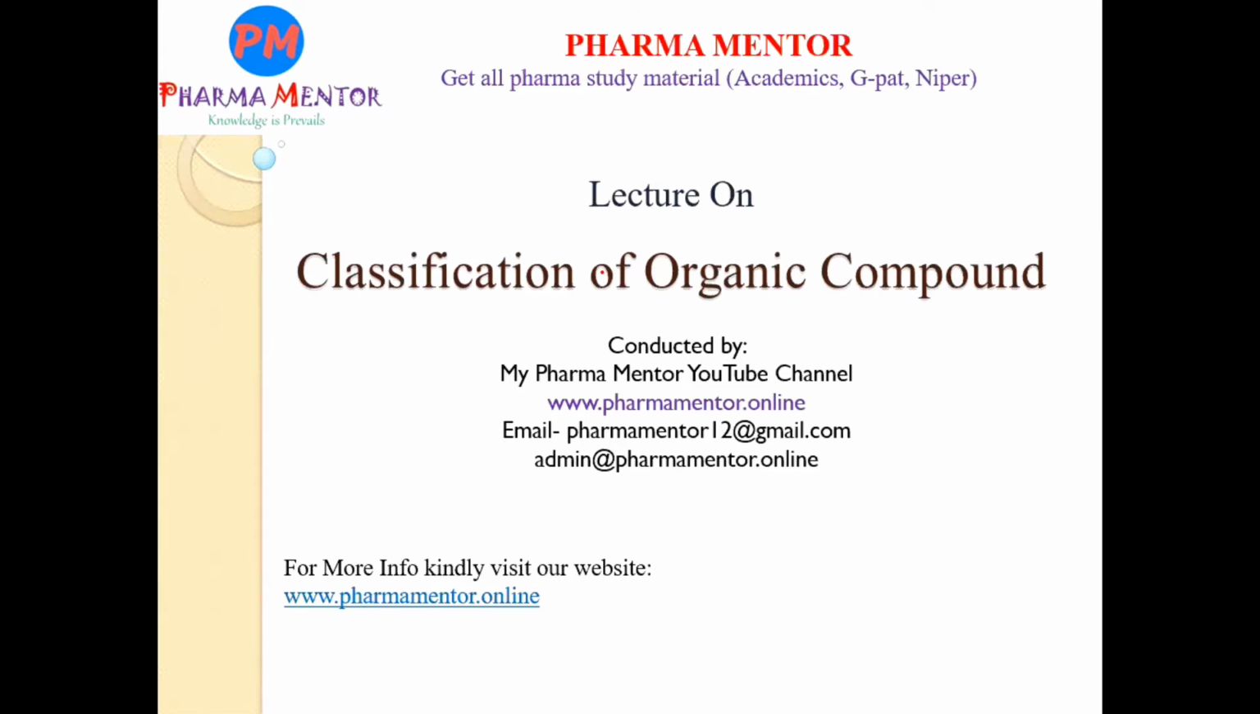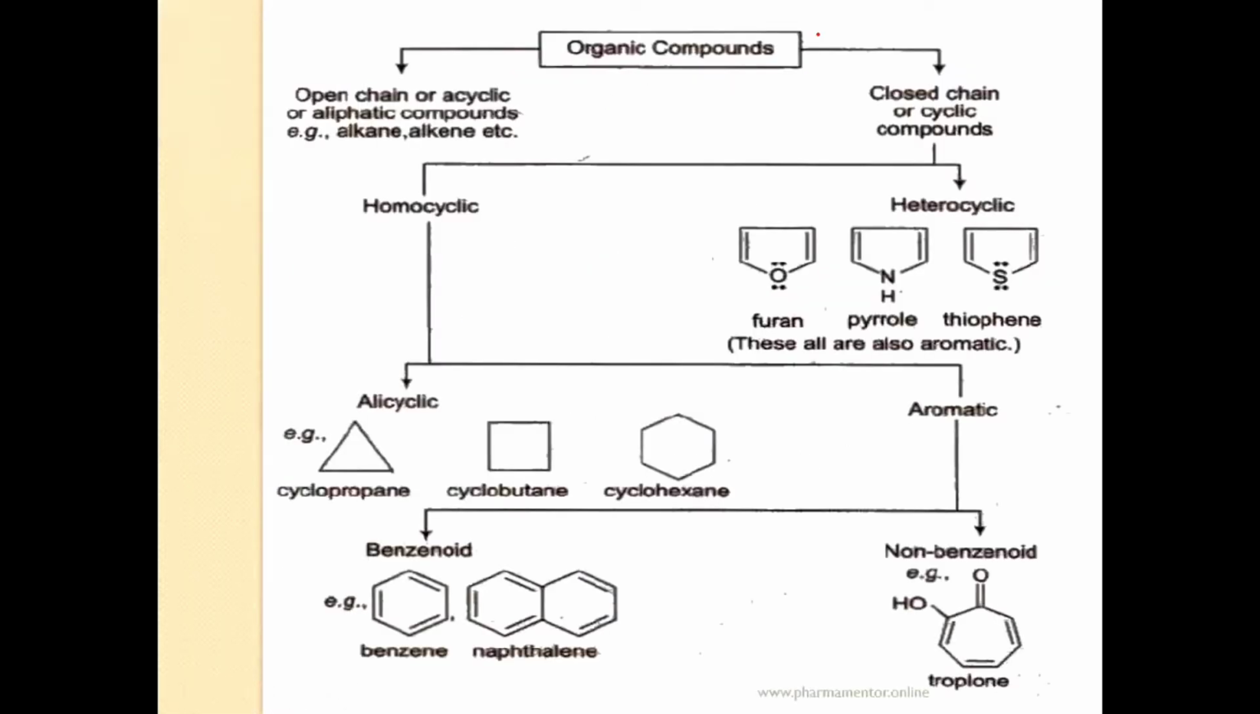So today we will discuss the topic classification of organic compounds. Organic compounds are mainly classified into two classes. First one, open chain, also called acyclic or aliphatic compounds. Examples are alkane, alkene, alkyne, etc. And the next class is closed chain or cyclic compounds.